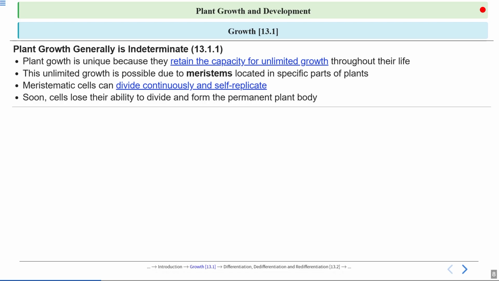Meristem cells can divide continuously and self-replicate. If we talk about meristematic cells, they have this ability to constantly divide and constantly replicate or multiply. Soon cells lose their ability to divide and form the permanent plant body. Soon after a certain period of time, till they attain maturity, they lose their ability to divide and form the permanent plant body.